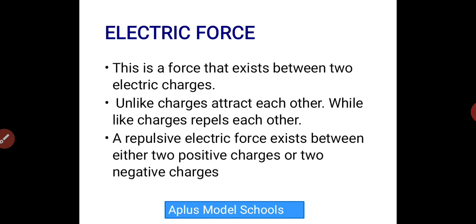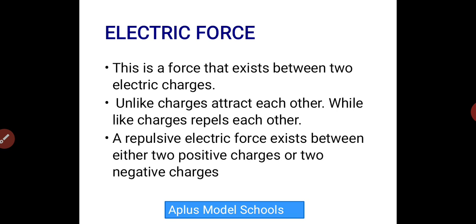Now let's talk about electric force. Electric force is a force that exists between two electric charges. Your wire at home: the force that exists between your electric charges at home is called what? Electric force. And here, unlike charges attract each other while like charges repel each other.